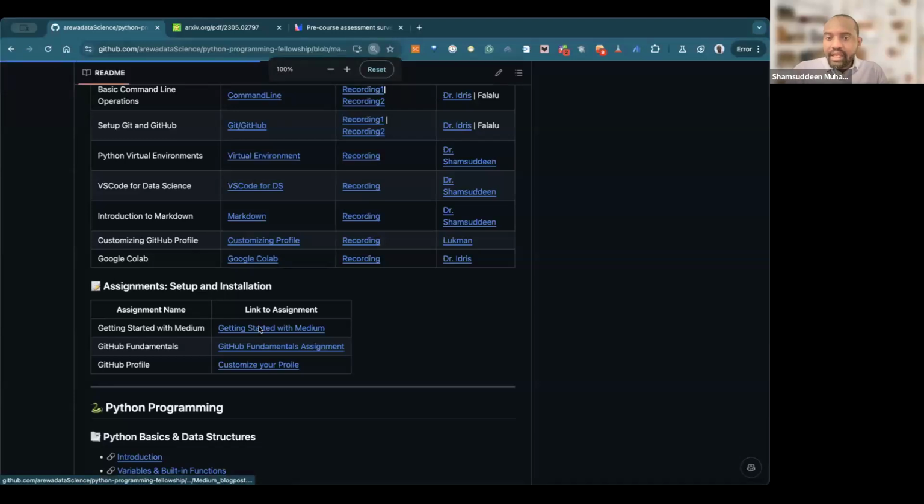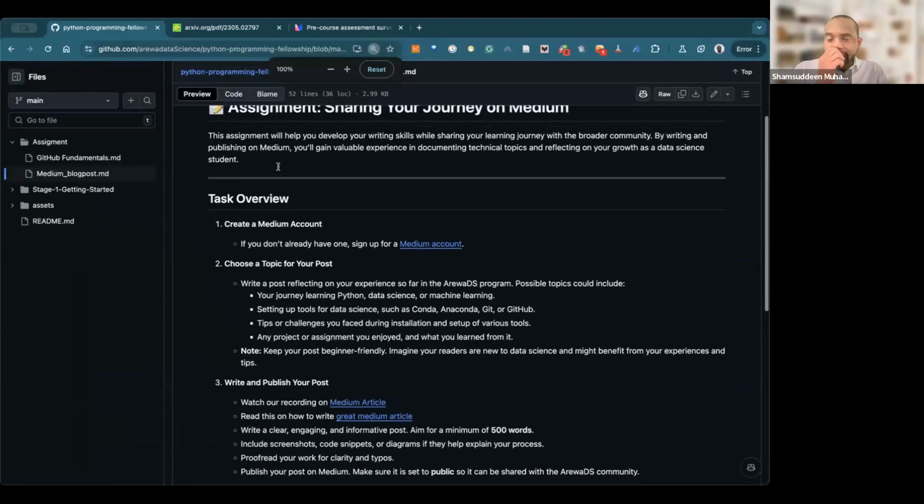If we come here, getting started with Medium, you can see this assignment will help you to develop writing skills while sharing your learning journey. So our Medium blog post is something that you will consistently be writing along the way while you are learning. It's not a one-off. So if today you learn something, even if it is not from RODS, go and write it on Medium. The point is this: when you are applying for a scholarship, for example, a master's or something like that, when you put it in your profile, this is my Medium blog post.